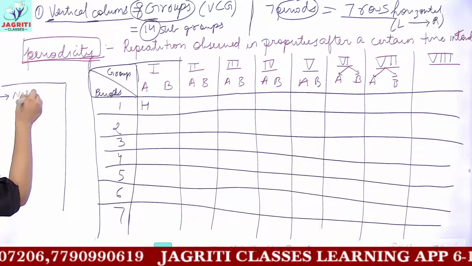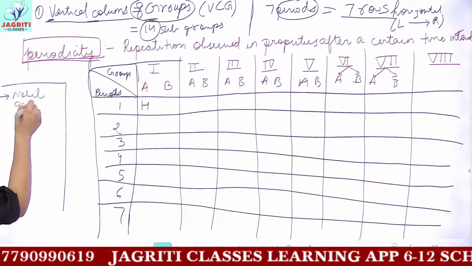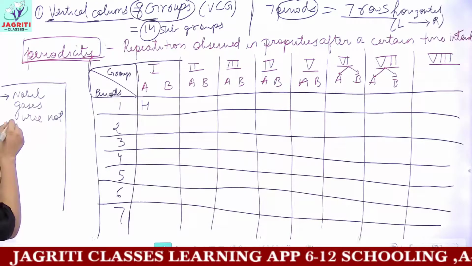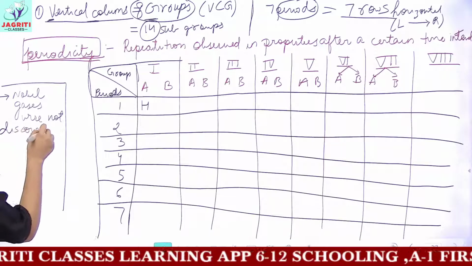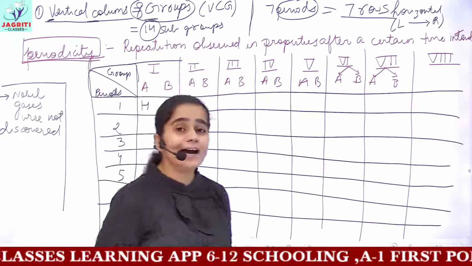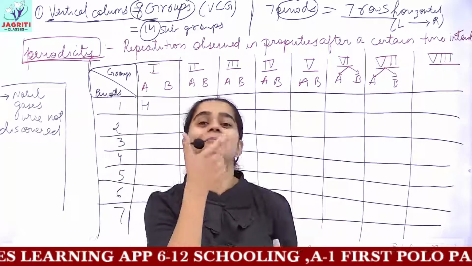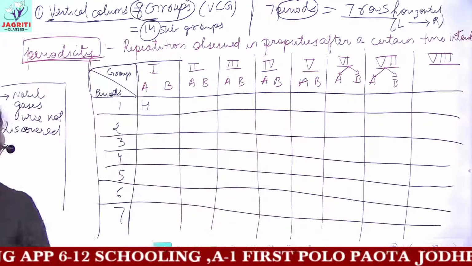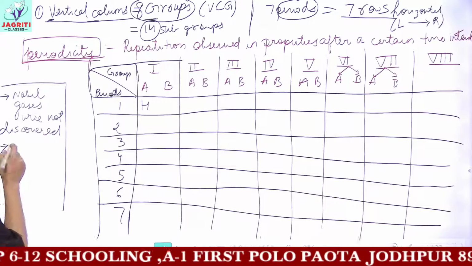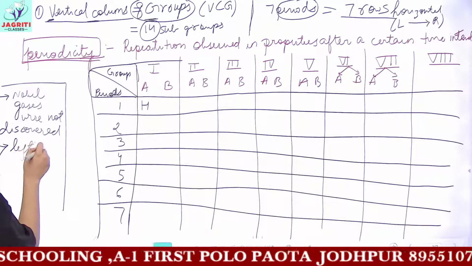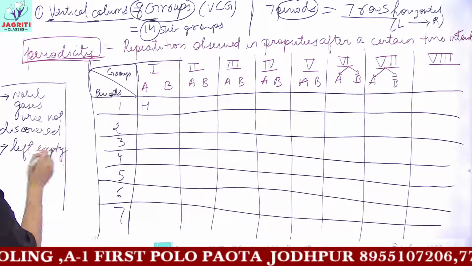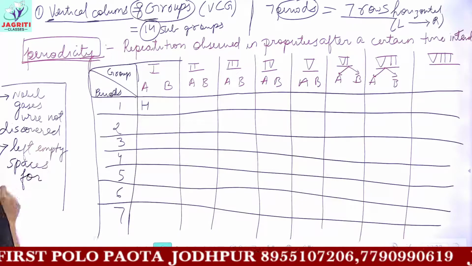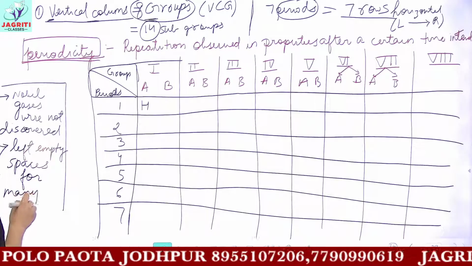So we can write noble gases were not discovered. But what Mendeleev did, he left some empty spaces for these noble gases. So again, this is a merit of Mendeleev that he left empty spaces for many elements and noble gases.